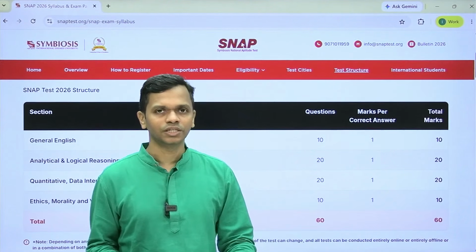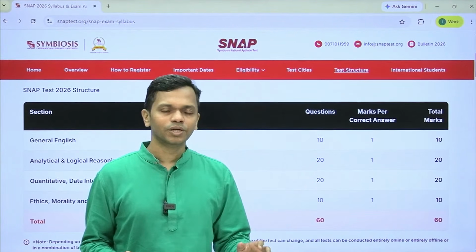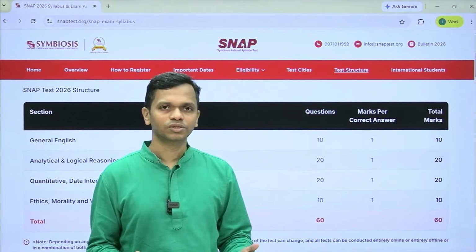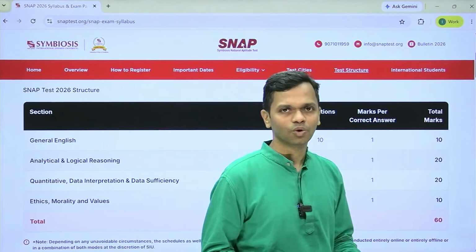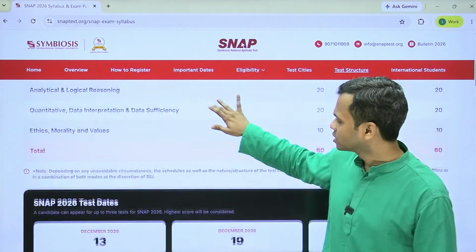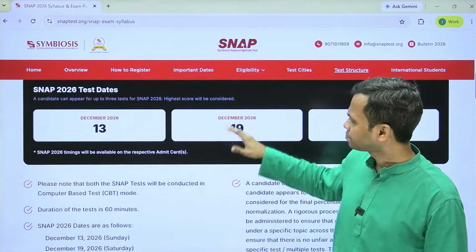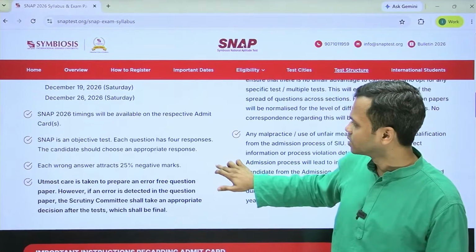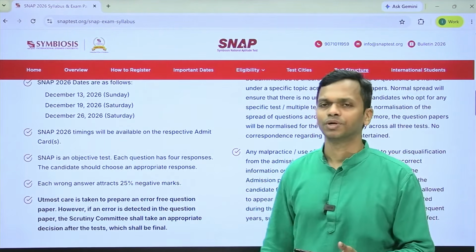That has not changed. The way it used to be earlier, wherein you can jump from one question to another, one section to another, all of those things will continue to be there. So that's not going to change. They have given the marking scheme, etc. So you can go through that. This is just a repetition of what we just discussed. But here, if you see this, each wrong answer attracts 25% negative marks.